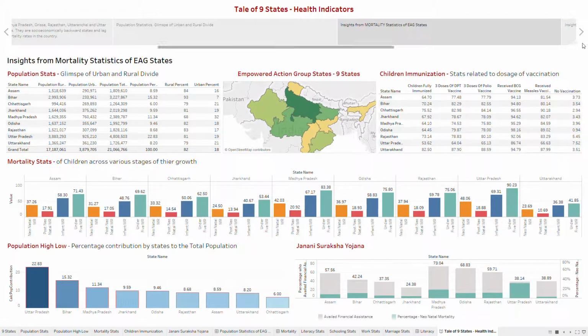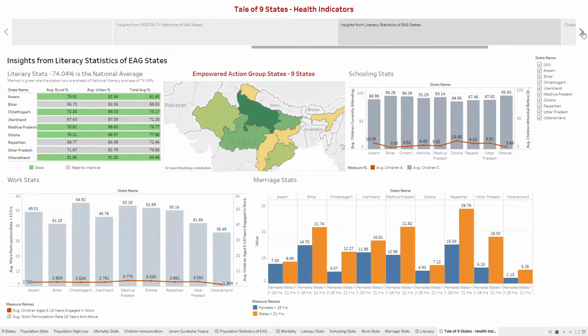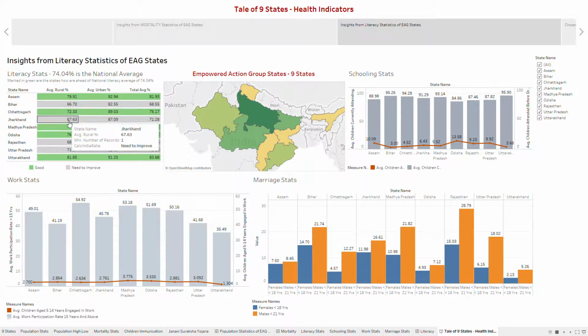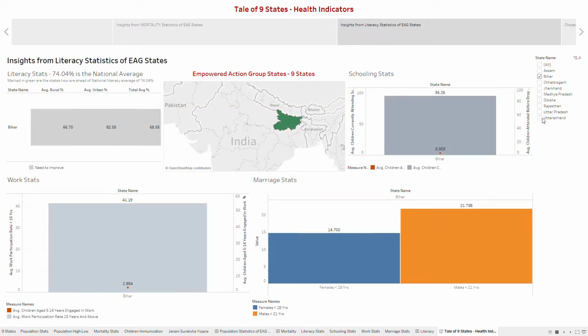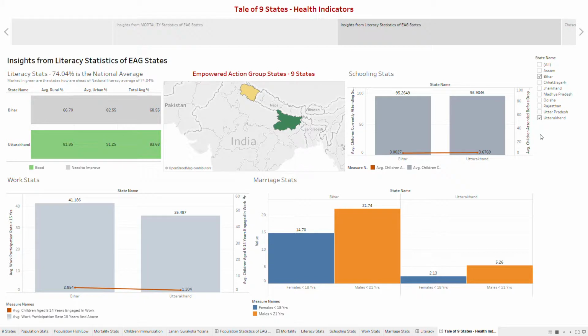Now let's look at how each of these states are doing when it comes to literacy, work, and marriage stats. On the literacy front, national average is around 74.04%, and the table color coded with green, these ones, indicates that these states are doing pretty well, while the ones in gray need to improve. With respect to schooling stats, Bihar and Uttarakhand are doing pretty well here. Right? Let's choose Bihar and Uttarakhand as two states. Bihar, Uttarakhand. They're doing pretty well here. Right? Let's select all of them back here.